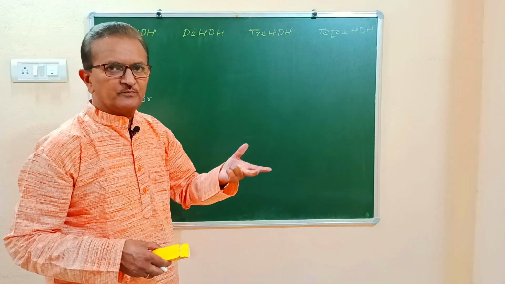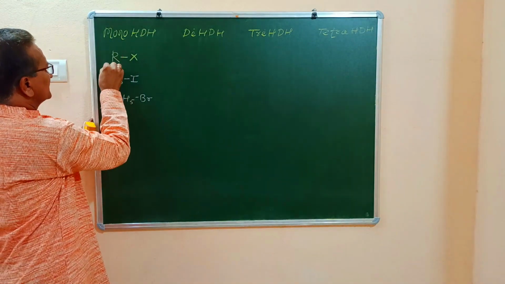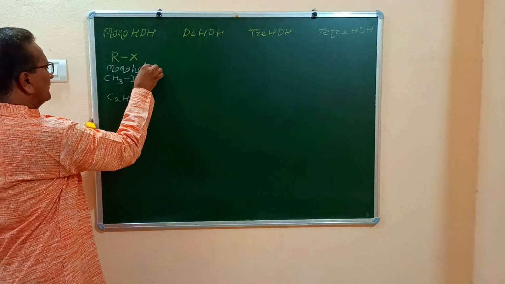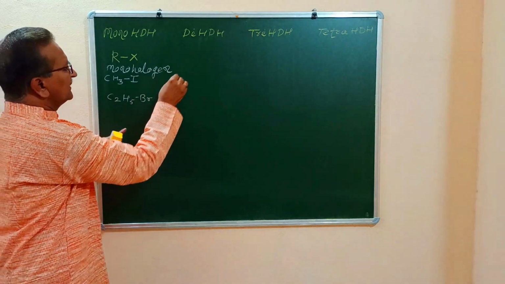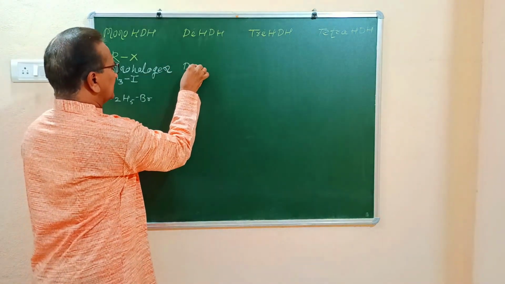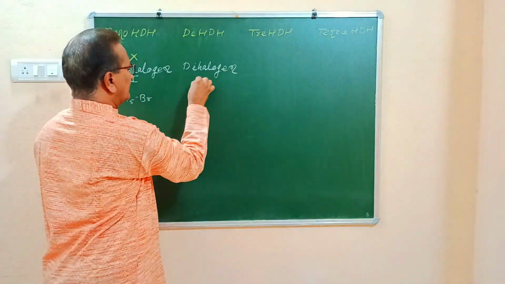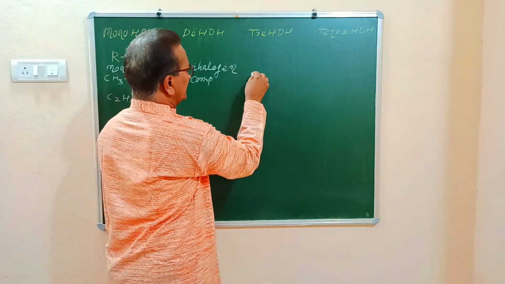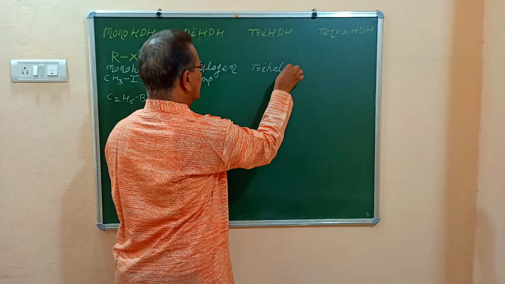Actually, in the textbook, headings are like this: monohalogen derivatives of hydrocarbons, or they are called monohalogen compounds. These are called dihalogen compounds. Trihalogen derivatives of hydrocarbons are called trihalogen compounds.